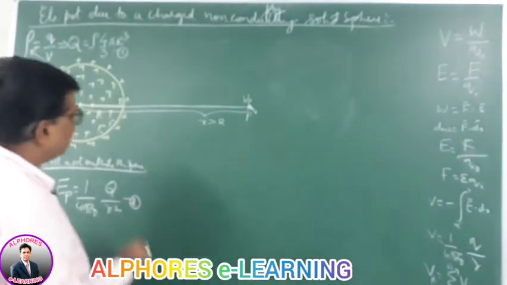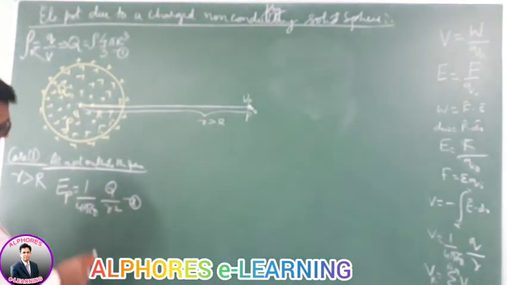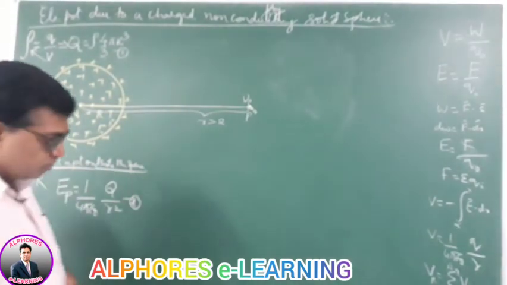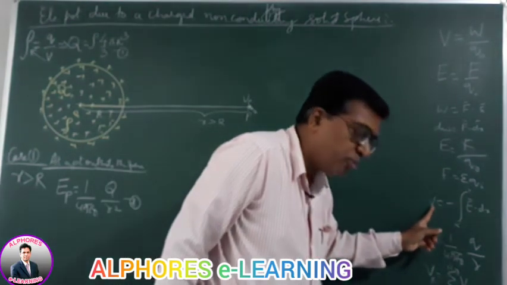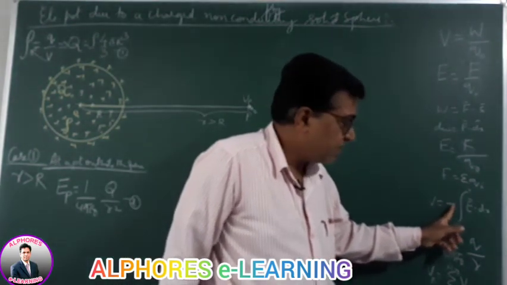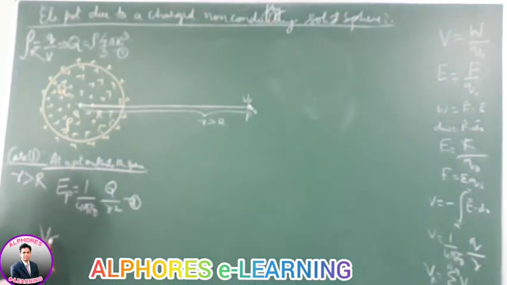Electric field intensity due to the solid sphere at that outside point is 1 by 4 pi epsilon naught Q by R square. This is the electric field intensity. Now, after defining electric field intensity, we have to find the potential. You know, potential I can define as the minus integral of E dot dr. So we know V is equal to minus integral E dot dr.